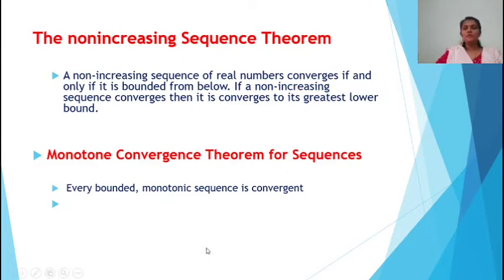If it is bounded above, it converges to its least upper bound, and if it is bounded below, it converges to its greatest lower bound. If the monotonic sequence is bounded, it converges.